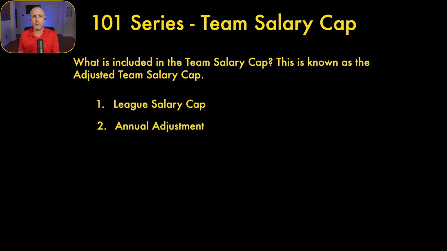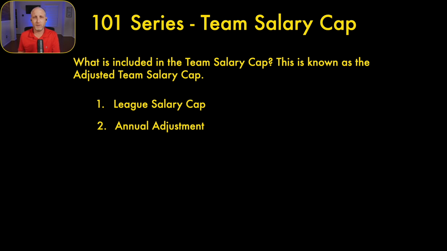Same with per game roster bonuses. If the player had $500,000 in per game roster bonuses, paid $29,412 per game, if it was likely to be earned of 17 games, which is determined by the previous season, and we'll get into incentives and per game roster bonuses later, and that player only plays 14 games, then the team would receive a 3-game credit, 29,000 times 3, for the following season. So the flip side, if the player exceeds what is likely to be earned, then the team would get a debit on the following season, get that money taken away. So it just depends on how things are structured.